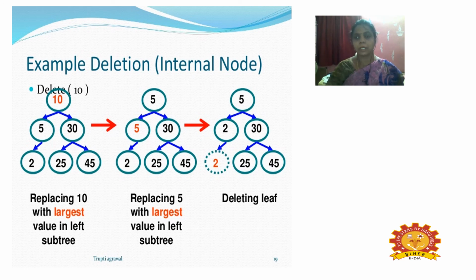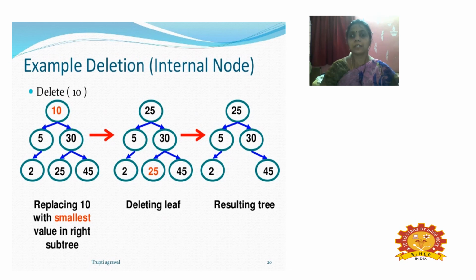So when deleting a particular internal node, the topmost node, I replace it and adjust the other remaining nodes. When I replace, the tree has to be balanced, and the largest value of the subtree is moved until all the subtrees are formed in the exact position. Likewise, when all the nodes are placed in the correct position, the deletion of the node is carried out, and the entire set of nodes is drawn here on the right side: 5 topmost, then 2, 30, 25, 45.